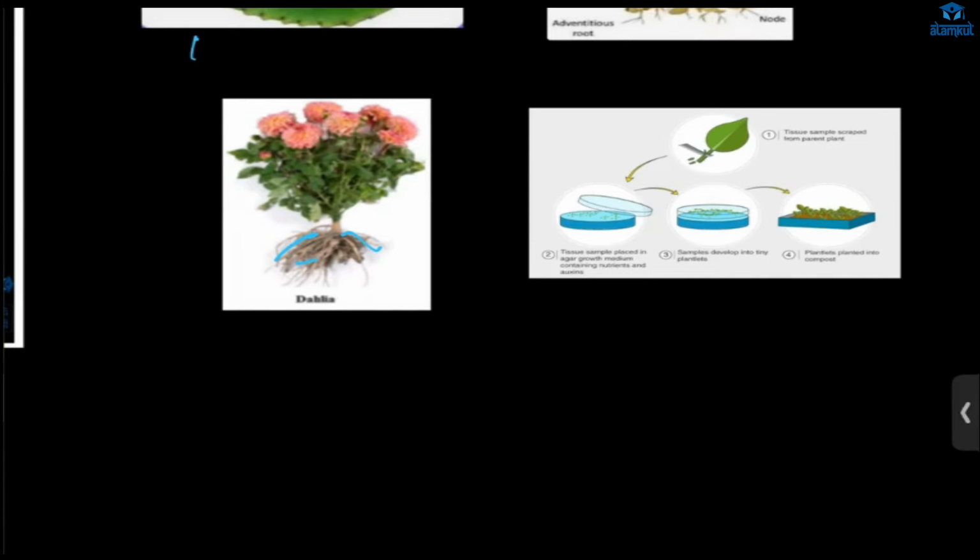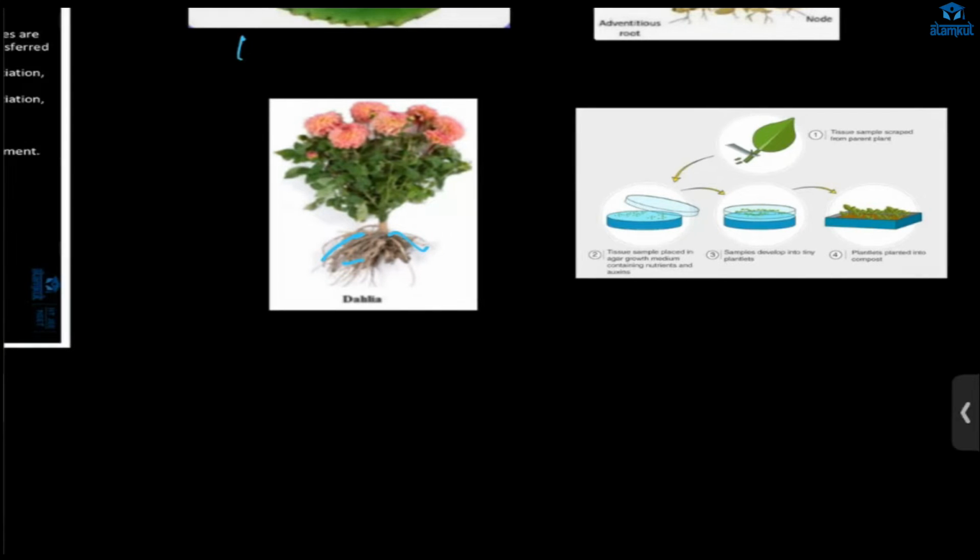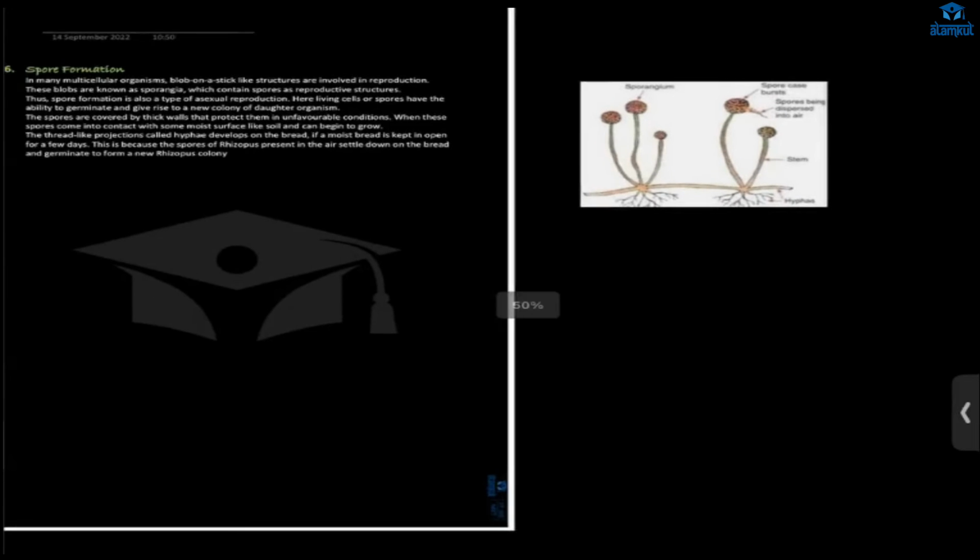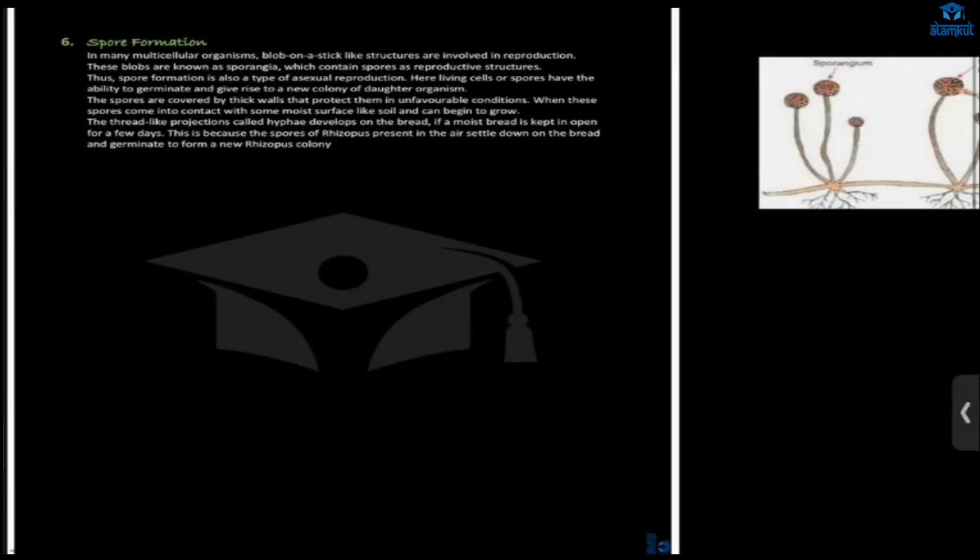Then after that, what do we do? We put it in compost soil. Then it will grow into a new plant. Understood? Yes, mom. Any doubt here? Hmm? No, mom. Okay, next we have spore formation.